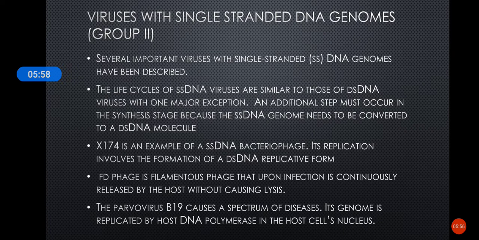Another example is the filamentous phage or the FD phage. In the case of FD phage, they do not lyse the cell for their release. They are continuously released through a secretory pathway from the host cell. They do not kill the host cell. The host cell grows and divides, but the rate of that division is slightly reduced. They grow normally, but their rate is slightly reduced.